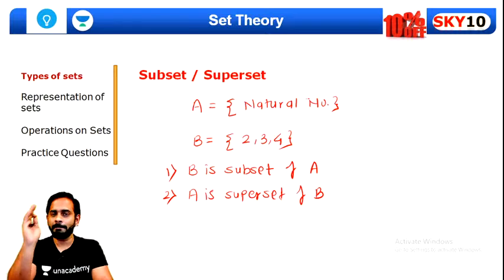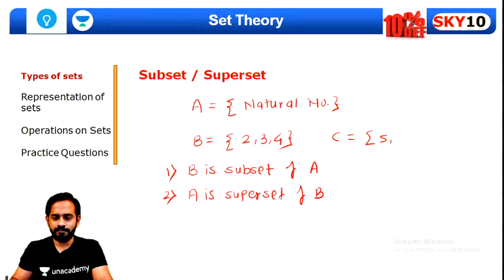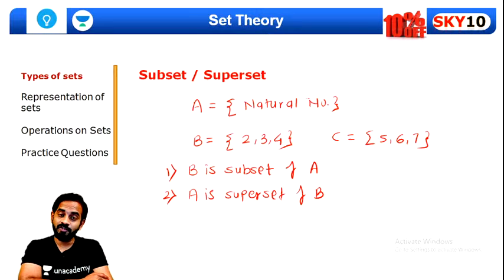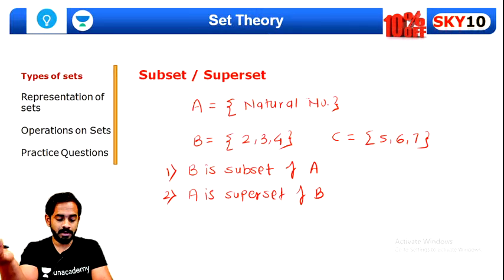Very good, Arsh. Amazing. Very simple. Let's say there is a set C. Set C will be 5, 6 and 7. So C is also a subset of A, the set of natural numbers. Very good, Kajal. Amazing. One more example given by Kajal.